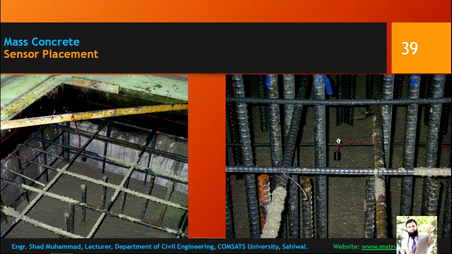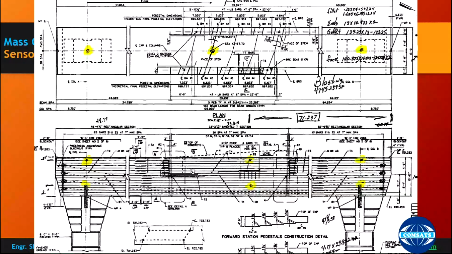So this is your temperature sensor placement, 2 to 3 inches below the surface. And these are the plans of the bridge pier, and you can see the sensors at the surface and in the center, near the surface and near the center.